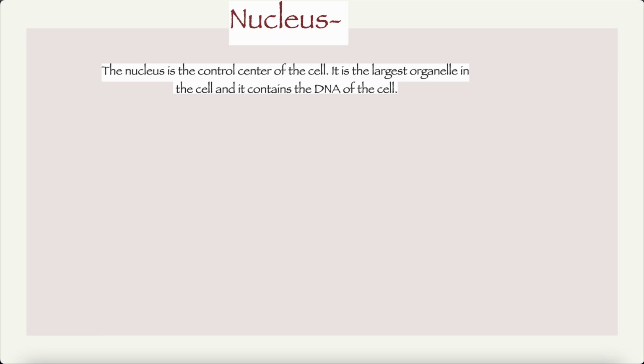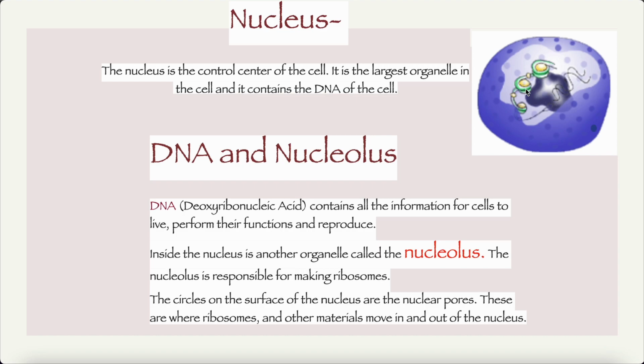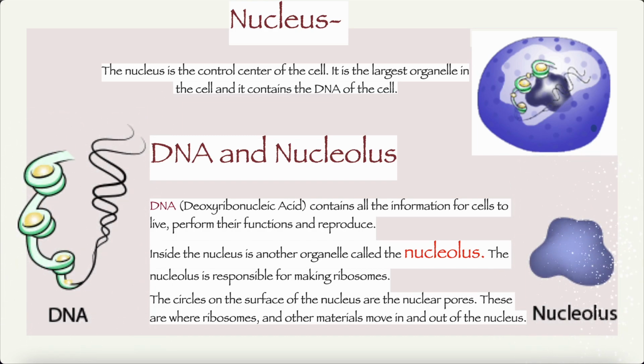The nucleus is the control center of the cell. It's the largest organelle in the cell and it contains the DNA of the cell. As you can see here, that's the DNA. DNA and nucleolus. DNA, which is the deoxyribonucleic acid, contains all the information for the cells to live, perform their functions and reproduce. Inside the nucleus is another organelle called the nucleolus. The nucleolus is responsible for making ribosomes. The circles on the surface of the nucleus are called nuclear pores. These are where the ribosomes and other material move in and out of the nucleus.